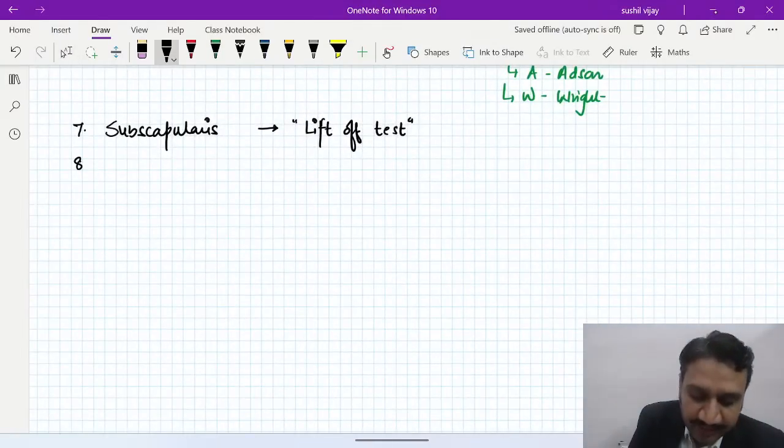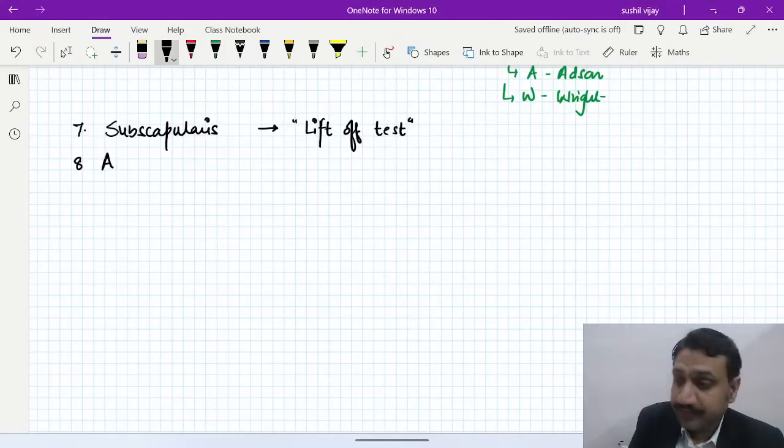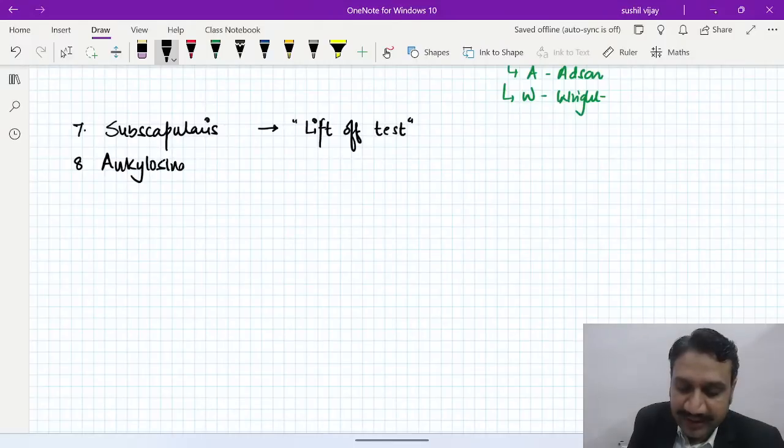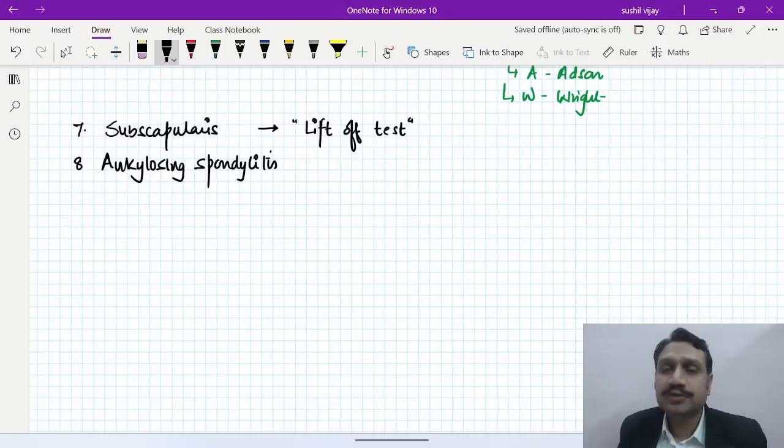Number 8, we go to the spinal area. The name tests, I'm saying, in the spinal area. You start with the condition called ankylosing spondylitis. Now you know that ankylosing spondylitis means what? Ankylosis is pathological fusion. Spondy is vertebra. Itis is inflammation. So ankylosing of the spondy because of itis, inflammation of the spine, the vertebra, because of inflammation.